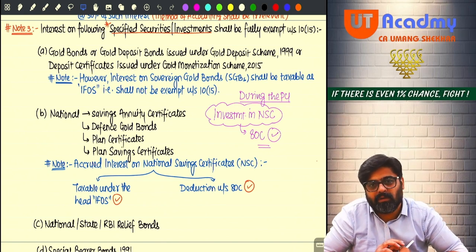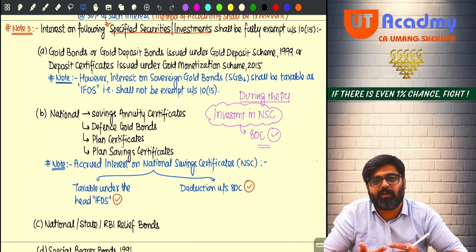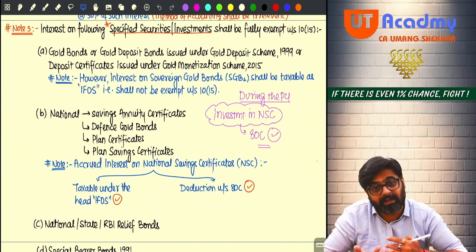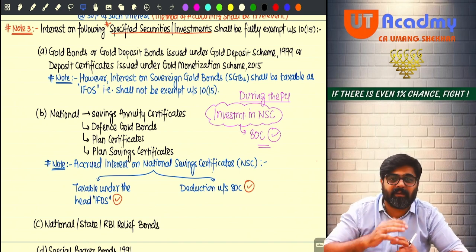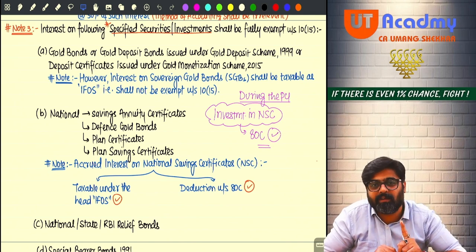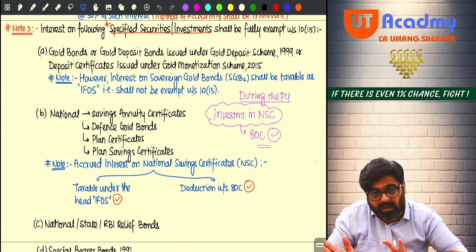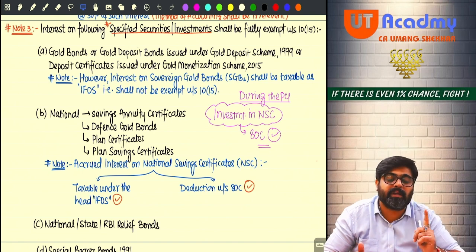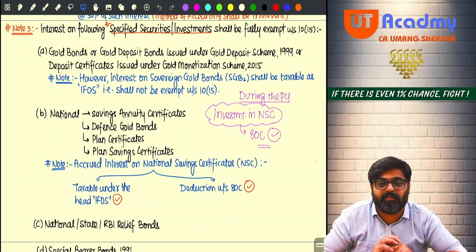Sure. 15th year, what will happen? Last year when the NSC is supposed to be matured, only the interest will accrue, and that will not be reinvested for the 16th year, because on the expiry of 15th year, that entire interest is going to come for all the 15 years. So 15th year interest, only one effect. Accrued interest for the 15th year will be taxable as your IFRS income, but for that you are not going to get any deduction under 80C.